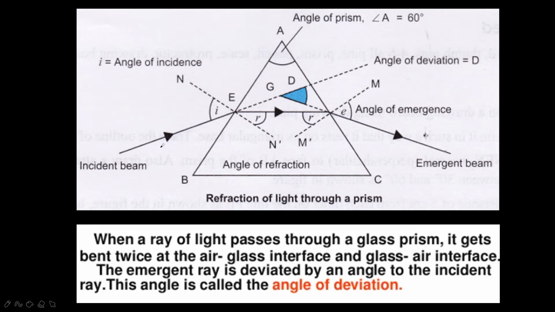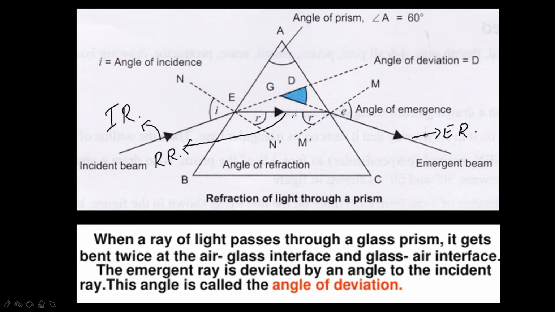So this is called as incident ray. This is called as emergent ray. This is called as refracted ray. Angle of prism, which is always 60 degrees only. This is the normal, and the angle which it is forming is called as angle of incidence. It is angle of emergence. So 2 times the refraction is taking place, that's why we have angle of refraction, R1 and R2. Okay, so here the light ray, when it is extended like this, is angle of deviation.